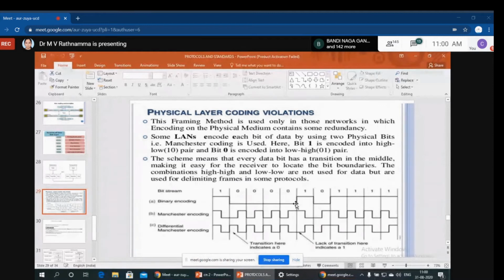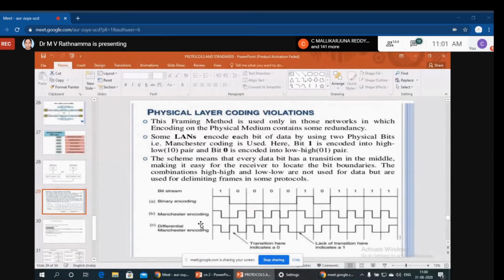The next bit is 1, so high, the signal is present. Again 0 means no signal, low. Again 1 means high. Like that. This is a normal binary encoding method.